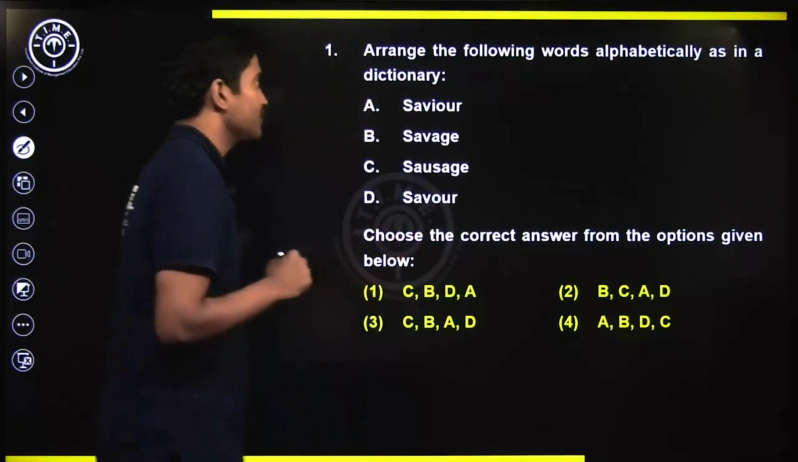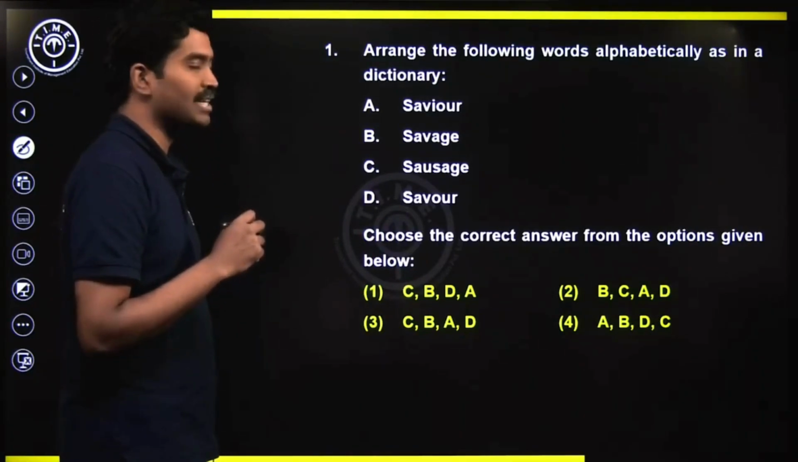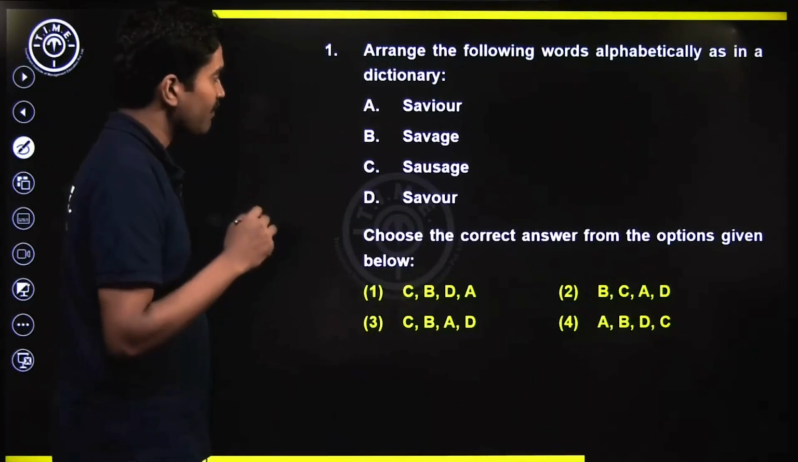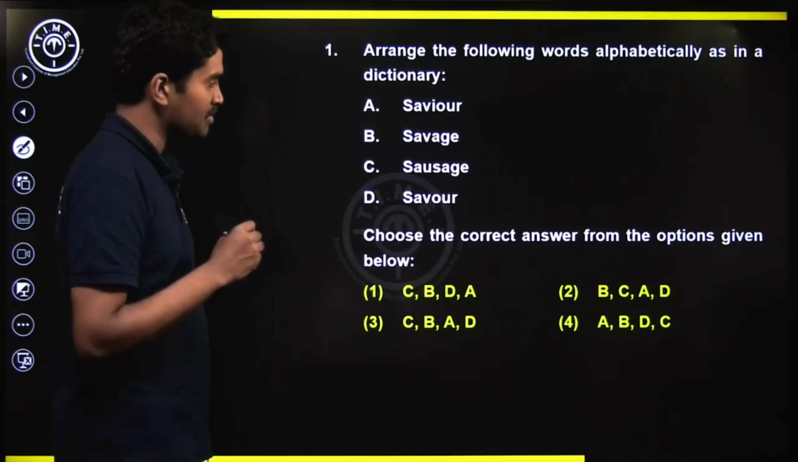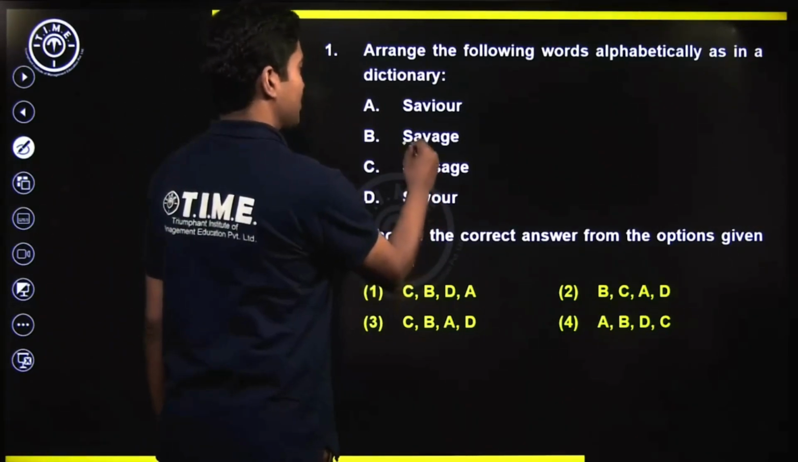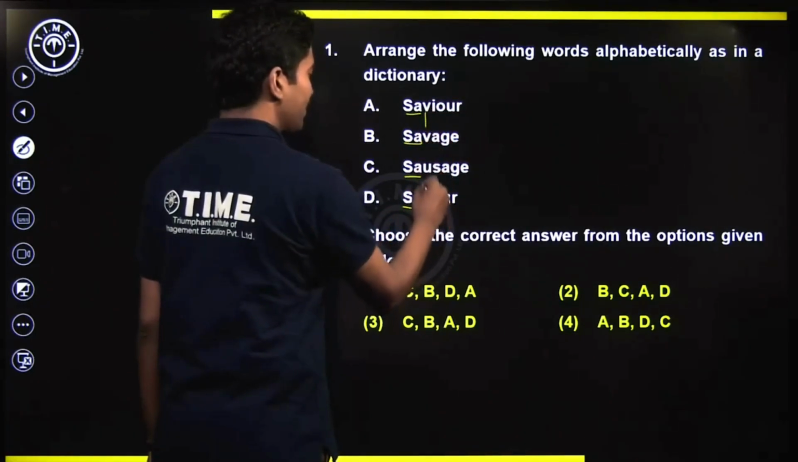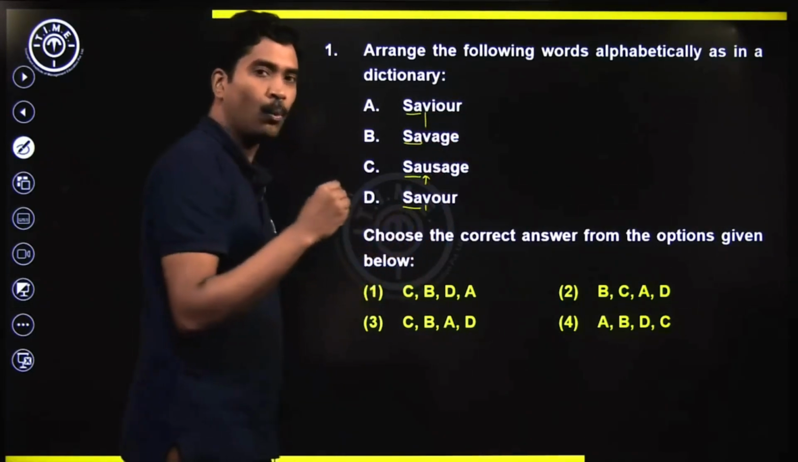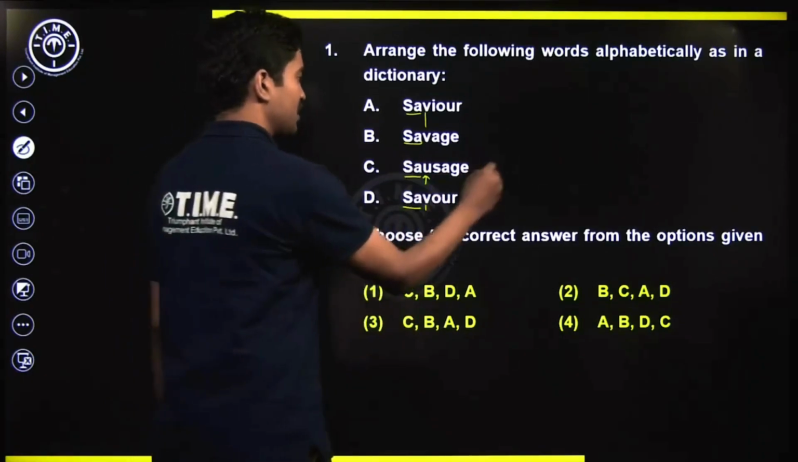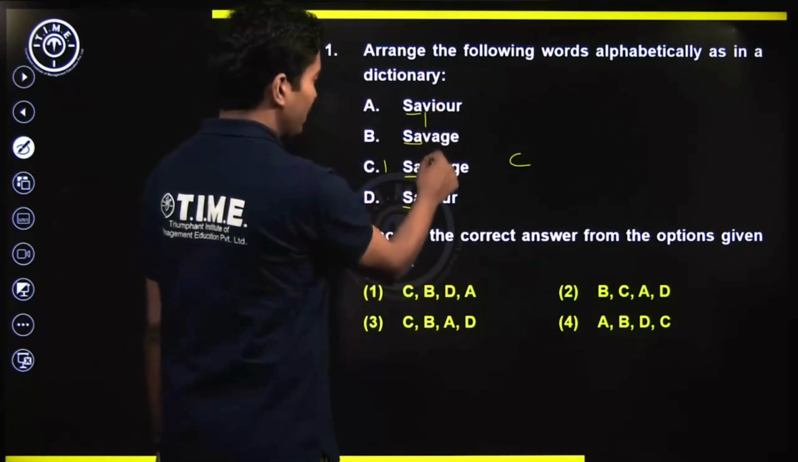Let's get started. First question, arrange the following words alphabetically as in a dictionary. Savior, savage, sausage, savor. We can see that all of them start with SA. Now, three of them have V while one of them has U. U, V, W, X, Y, Z. So, sausage comes first, and then after U we have V.